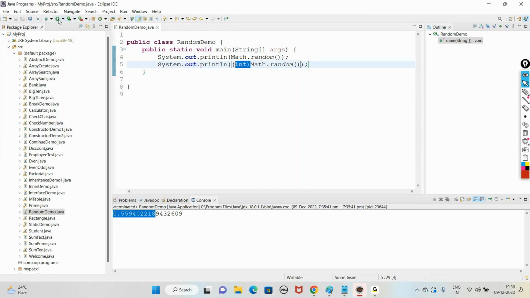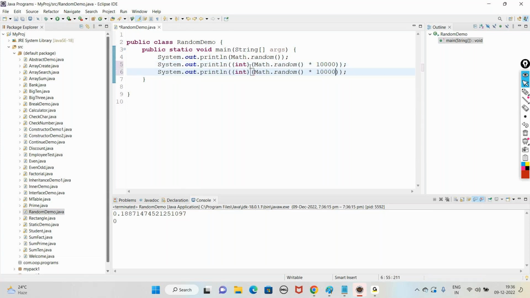But see when we run, however many times, every time we are getting only 0. Because when you apply typecasting, it takes only the integer part and the fraction part is ignored. Then how to generate a 4-digit OTP is simple. To this Math.random, you multiply with 1 followed by 4 zeros. Depending on the number of digits you require, that many zeros you add after 1. If you want a 6-digit OTP, then just say 1 followed by 6 zeros. That's it. See when we run, we get a 4-digit OTP and a 6-digit OTP. Clear everyone? How to generate OTPs?